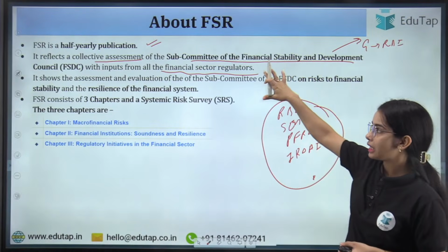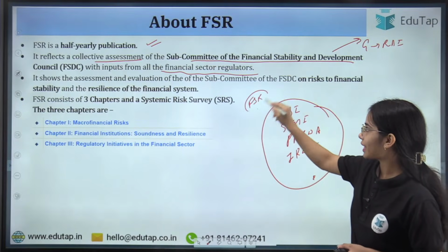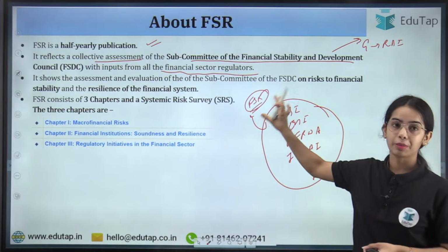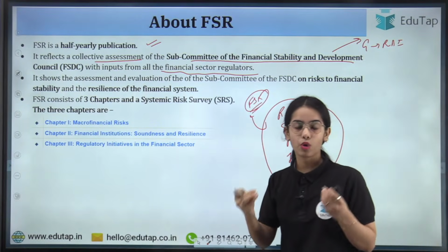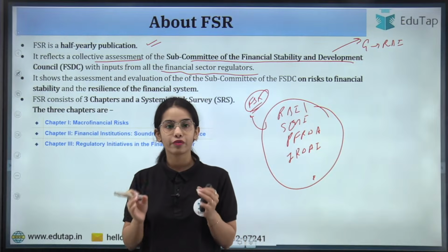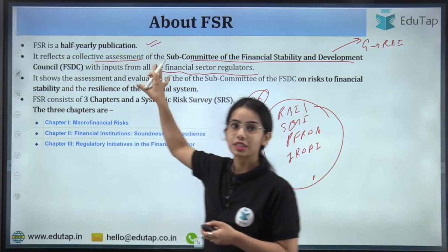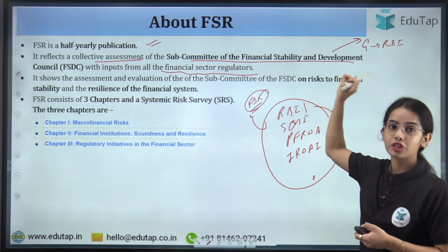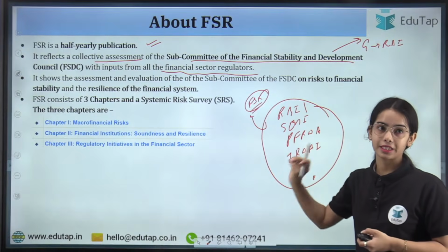So this subcommittee provides the assessment for the Financial Stability Report, and the assessment has come from all these important entities. So the Financial Stability Report is a very important report that reflects the collective assessment of the subcommittee of the Financial Stability and Development Council, and the inputs are taken from all the financial sector regulators.